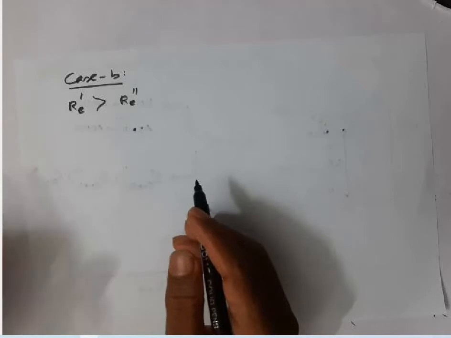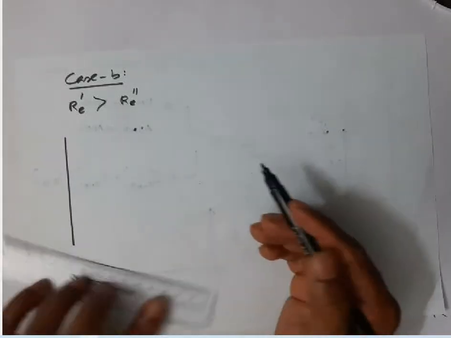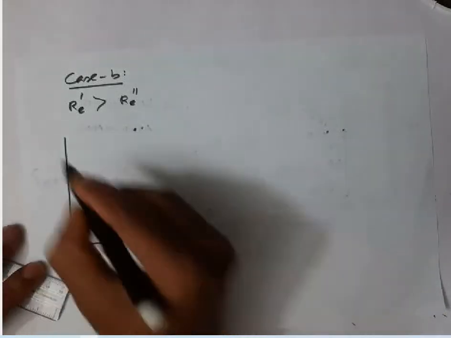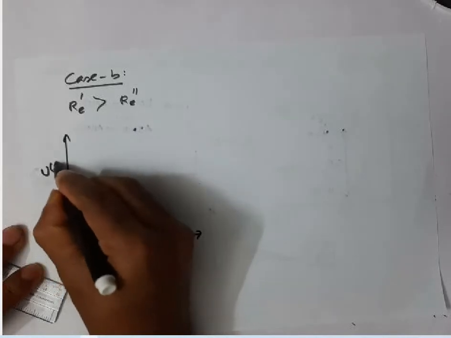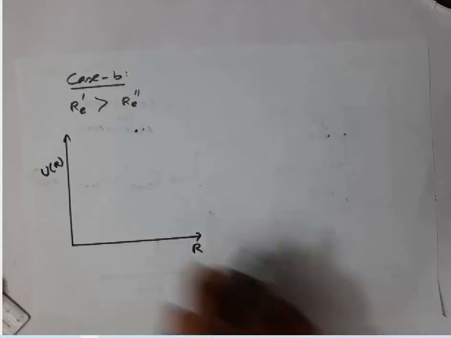Let me draw it here. First let me show you the potential energy diagram, where we plot effective potential energy, which depends on the internuclear distance, on the y-axis versus internuclear distance.